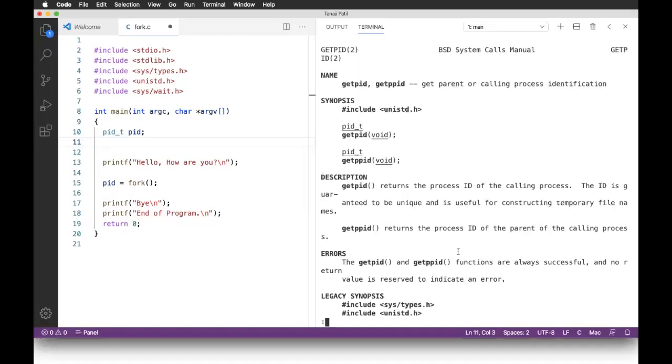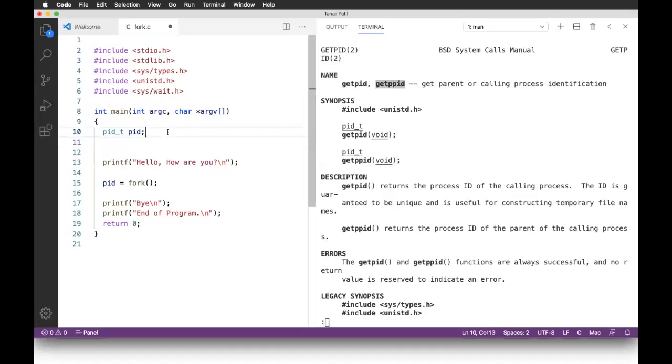So getpid and getppid, which actually return pid_t. It is just an integer, no need to worry. It's an unsigned integer, that's it. Okay, so getpid gives you the process identifier. Whoever is calling this system call, it will return the process identifier of that process. And getppid returns the parent process's identification number, so the parent's PID.